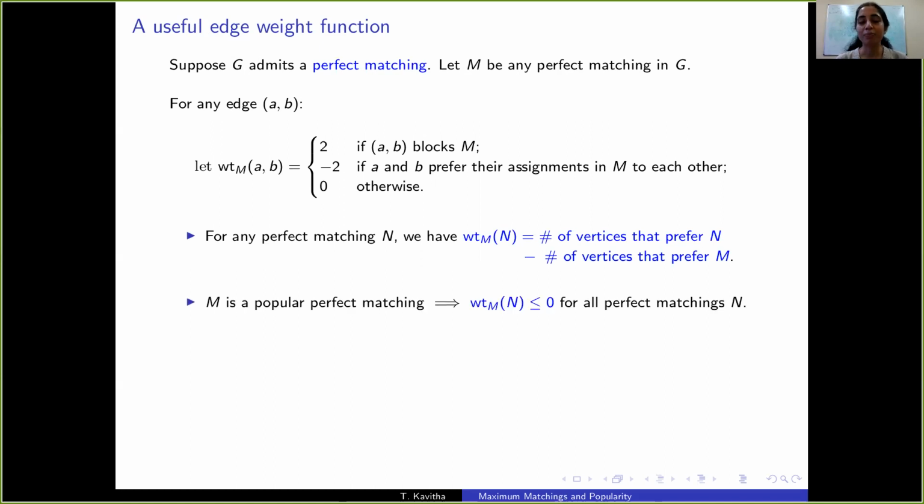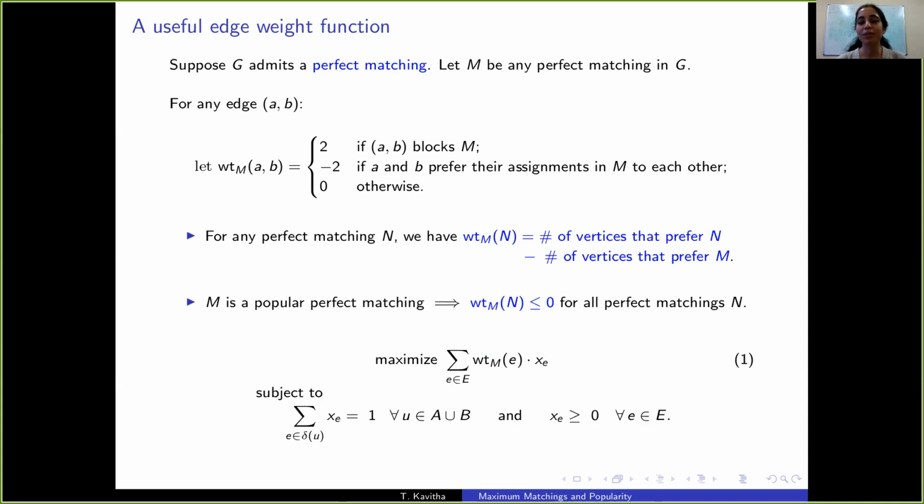So if M is a popular perfect matching, then for any perfect matching N, its weight under this edge weight function is less than or equal to 0. The weight of M under this edge weight function is exactly equal to 0 because every edge has weight 0 under this edge weight function. So M would be an optimal solution to this linear program, which is the max weight perfect matching LP.